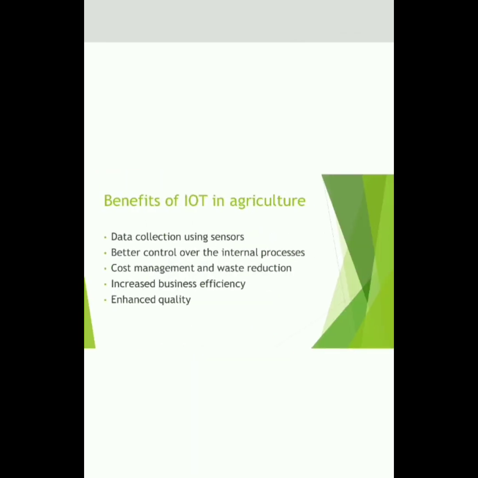Benefits of IoT in agriculture. Tons of data is collected by smart farm agriculture using sensors. Better control over the internal process results in lower production risks. Cost management and waste reduction thanks to the increased control over the production. Increased business efficiency is achieved through process automation, and the product will have enhanced quality and volumes.